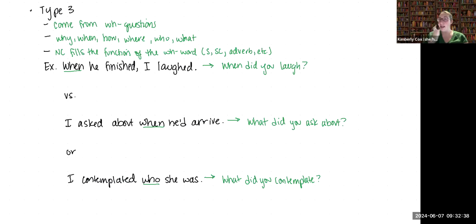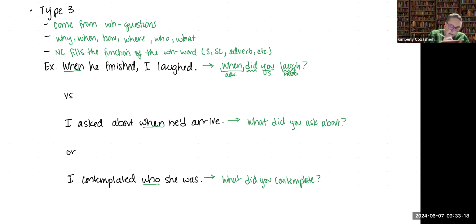So here is why this matters. We're going to start with the questions first. If I say, when did you laugh? You is my subject. Did laugh is my predicate. So I have my subject and predicate. That means that when is a WH word that functions like an adverb. It's telling me when something happens. Why that's important is because the clause should fill the same function as this original WH word.